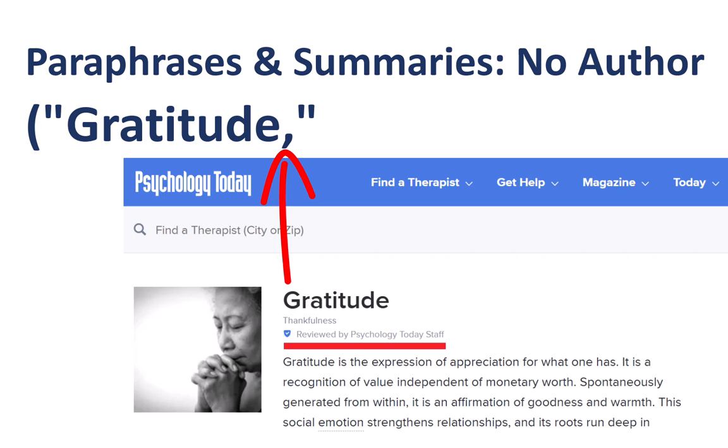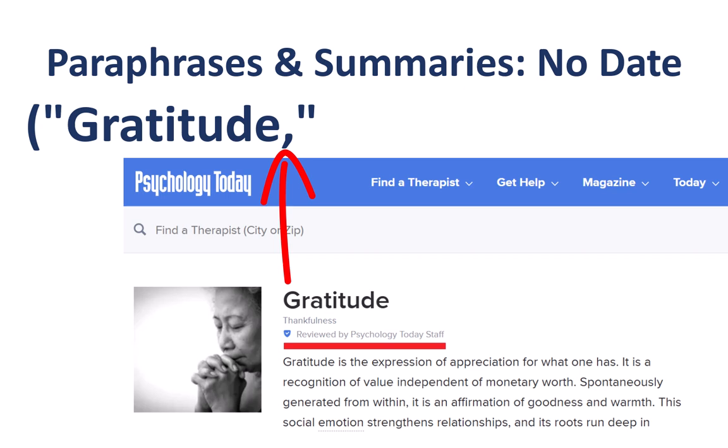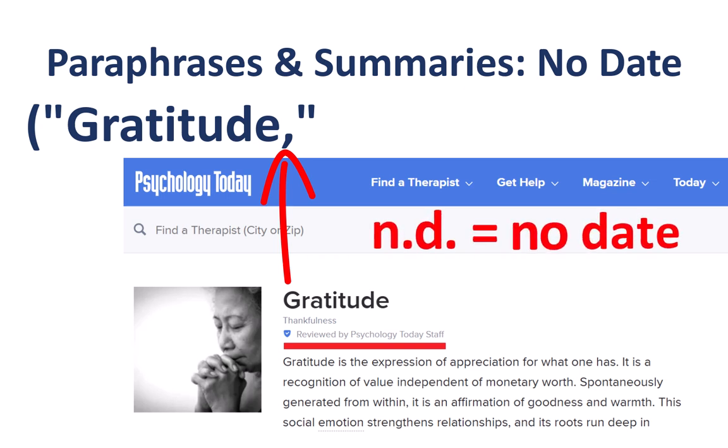However, this source also does not have a date of publication. For sources without publication dates, use the abbreviation n.d., which stands for no date. The in-text citation for this web page would be "Gratitude," comma, inside quotation marks, followed by n.d.